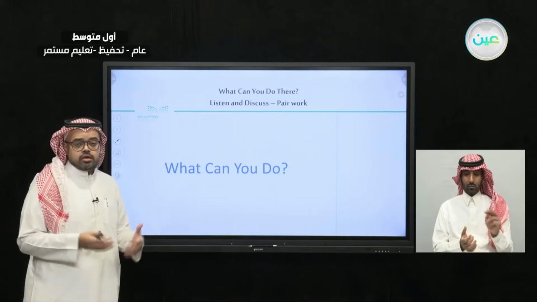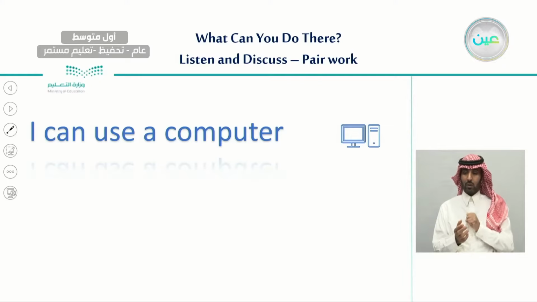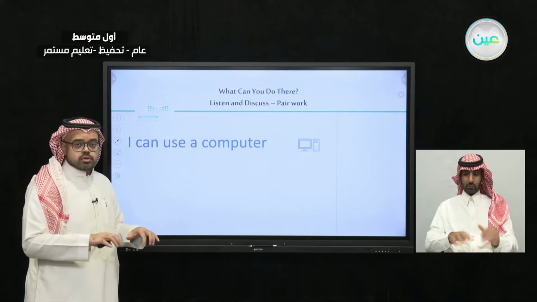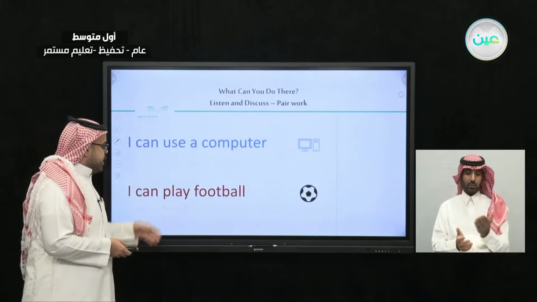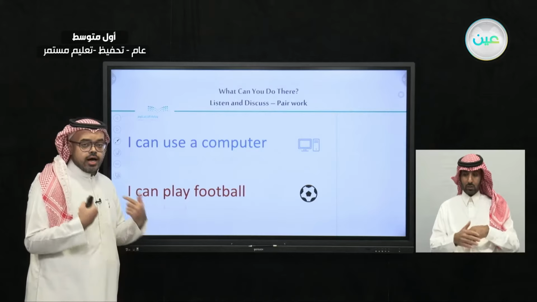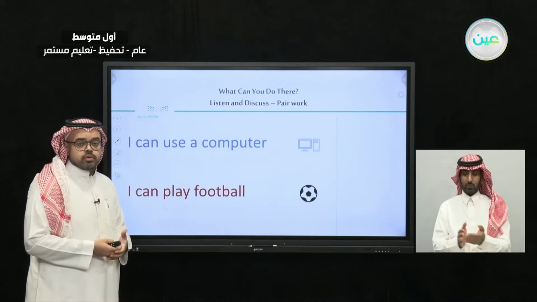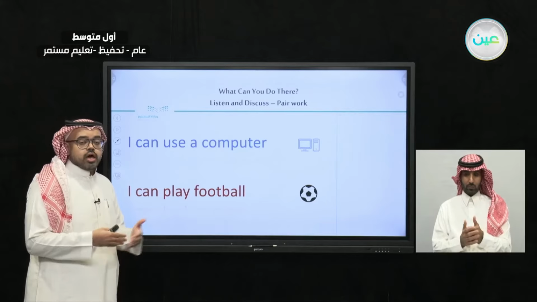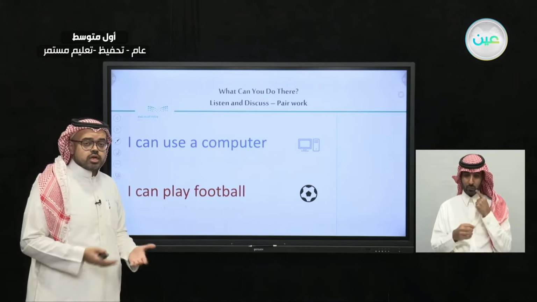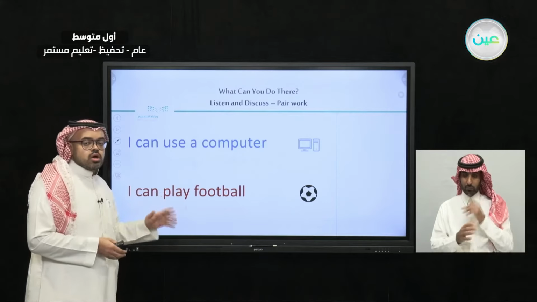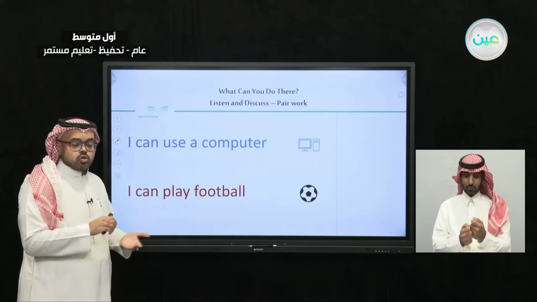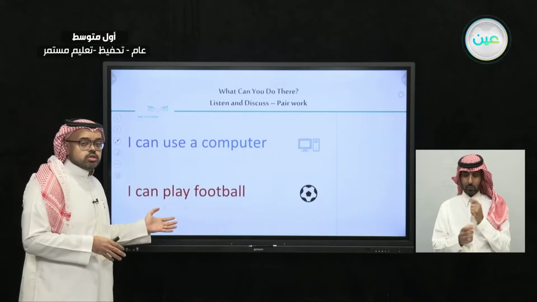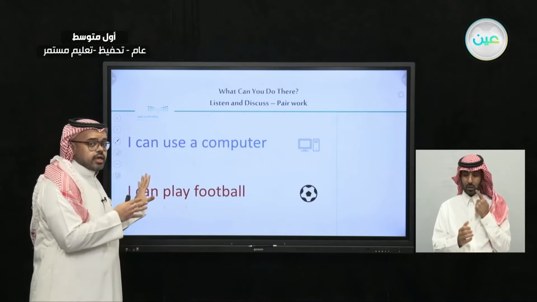For example, and here I'm going to start with myself, I can use a computer. And also, another activity that I can do is that I can play football. So I can name a lot of activities that I can do. I can use a computer, I can play football, I can drive a car, I can write or do my homeworks, I can teach English. So there are a lot of things that I can do.